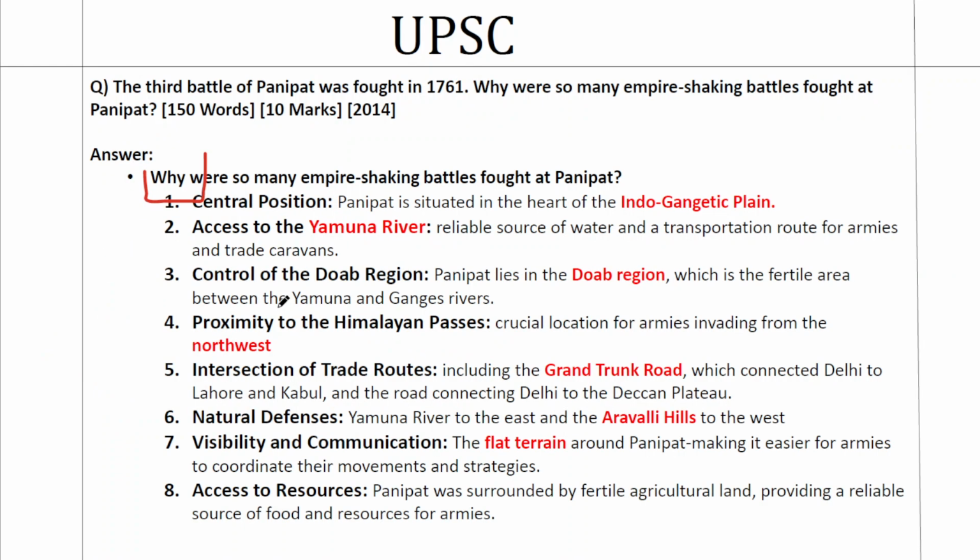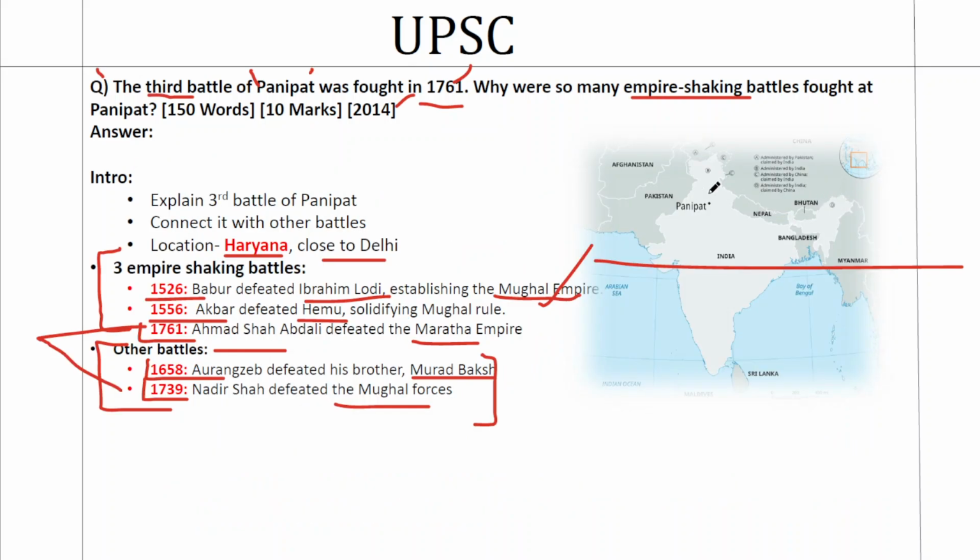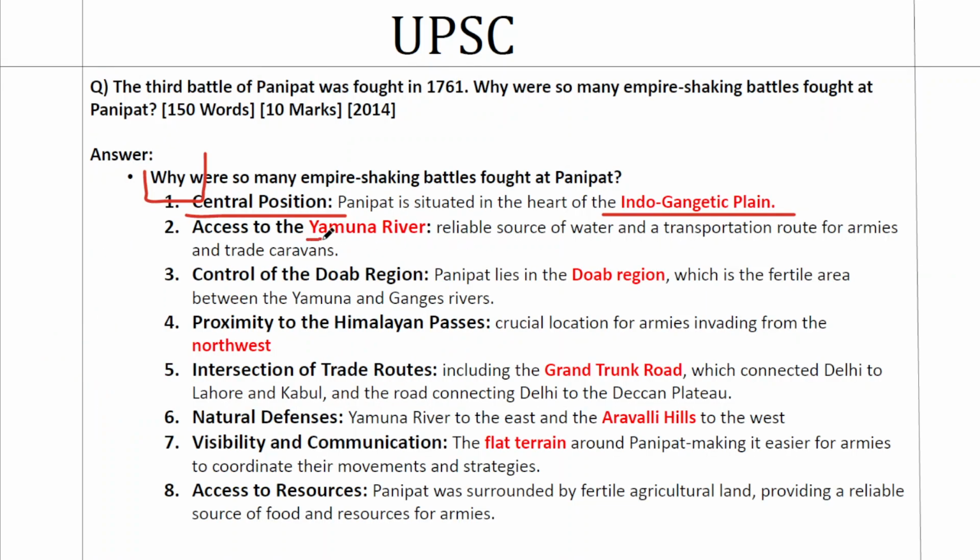Now coming to the reason why. First of all, it's the central position, very close to Delhi. It's situated in the heart of the Indo-Gangetic plain, so that central position is very important. That's the first point. Second is the access to the Yamuna river. Delhi was on the banks of the Yamuna. So Shah Jahan, or any other ruler who established their dynasty in Delhi, relied on the Yamuna river as a reliable source of water and transportation. So that is the second reason. The army had to be transported and huge goods have to be transported, and they should be supplied with water, and that was taken care of by the Yamuna river.